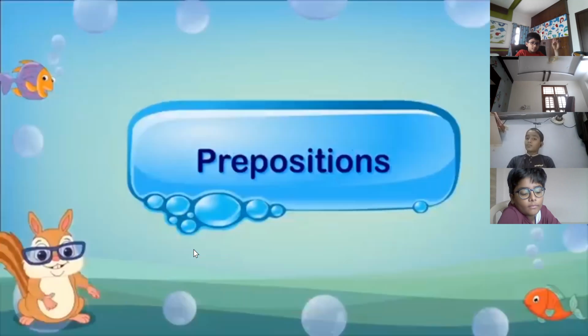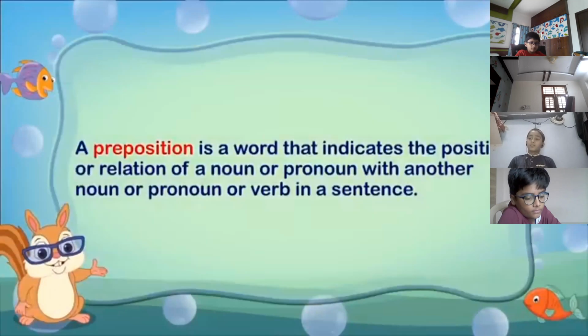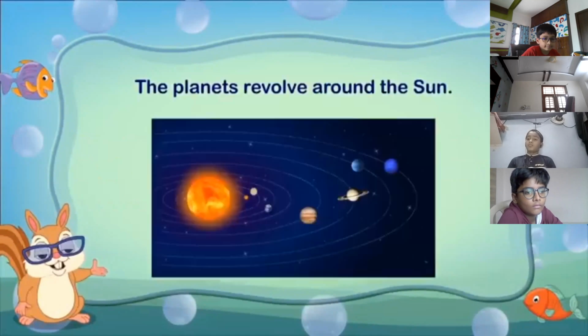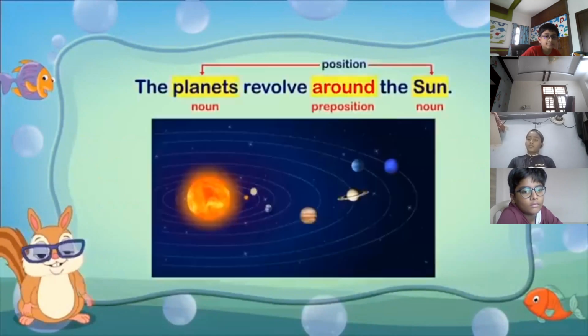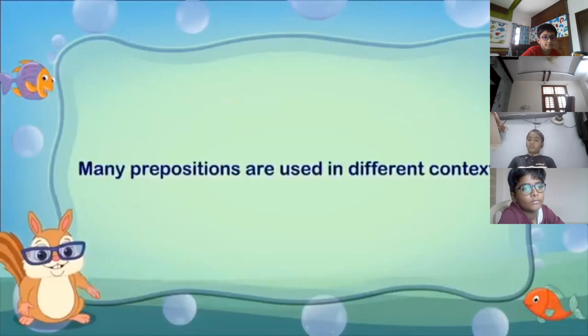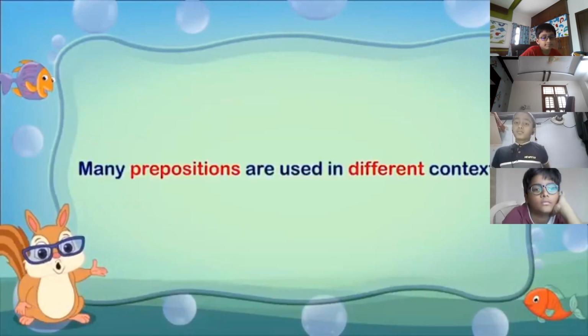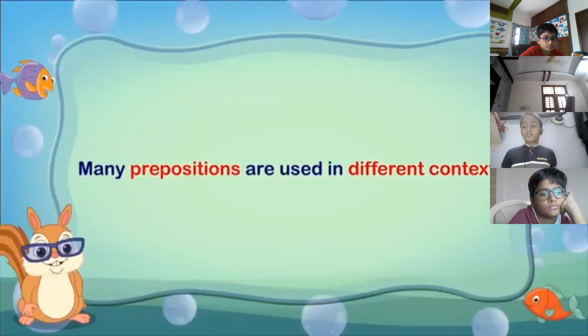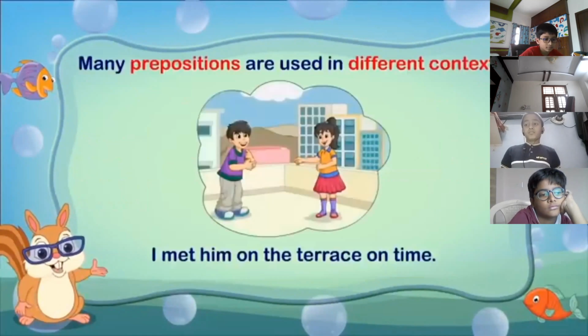Prepositions. A preposition is a word that indicates the position or relation of a noun or pronoun with another noun or pronoun or verb in a sentence. For example, the planets revolve around the sun. Many prepositions are used in different contexts. For example, I met him on the terrace on time.